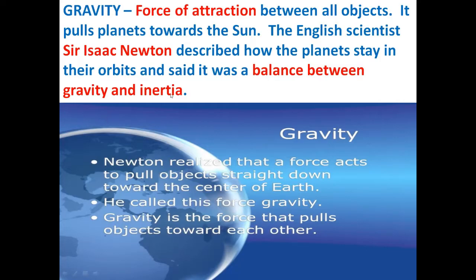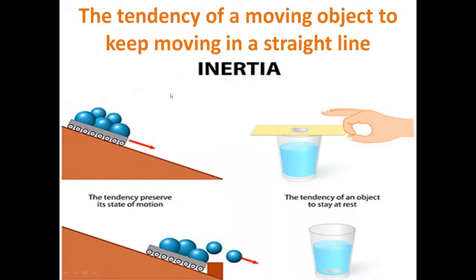And what is the next thing? Inertia. Inertia is the tendency of a moving object to keep moving in a straight line, or the tendency of a resting object to maintain its state of rest. This is inertia.